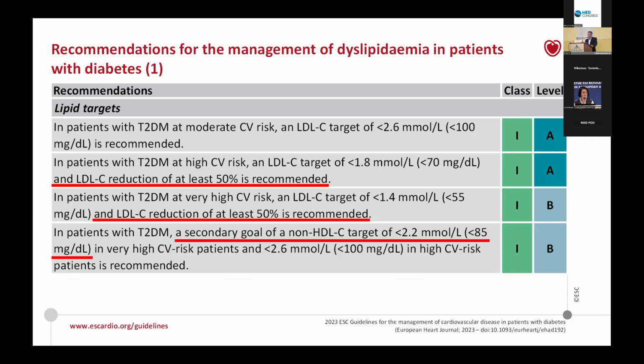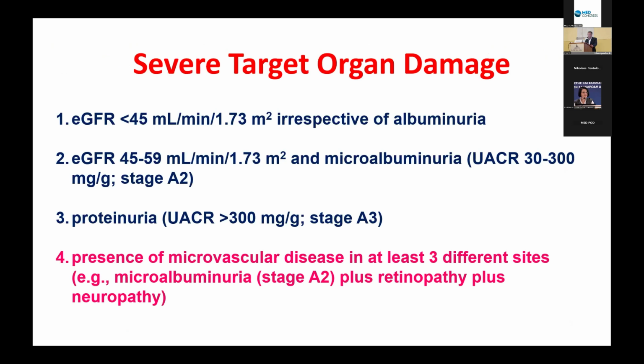We also have to reduce the LDL cholesterol by at least 50% for those belonging to the very high risk and high risk. And we have a secondary goal, which is the non-HDL. If we subtract the HDL from the total cholesterol, this target is, as in the past, 30 milligrams per deciliter higher than the target for the LDL cholesterol.